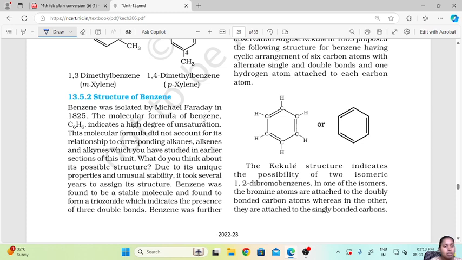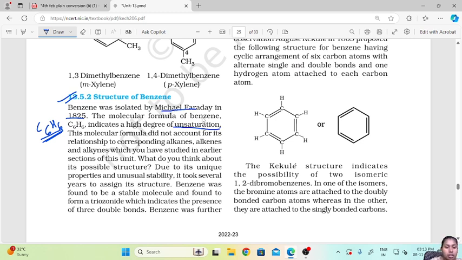The structure of benzene. Benzene was isolated by Michael Faraday in 1825. The molecular formula of benzene is C6H6. It indicates a high degree of unsaturation, because it has 3 double bonds associated with it. Now this molecular formula did not account for its relation to corresponding alkanes, alkenes and alkynes. There are no alkanes, alkenes or alkynes with this molecular formula.